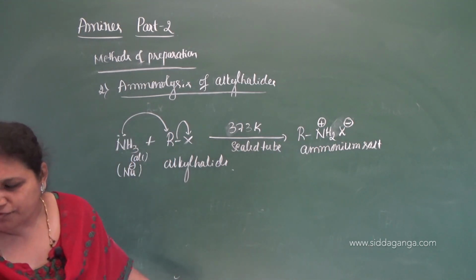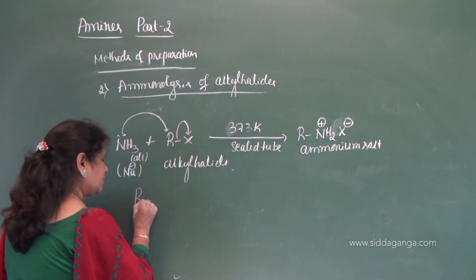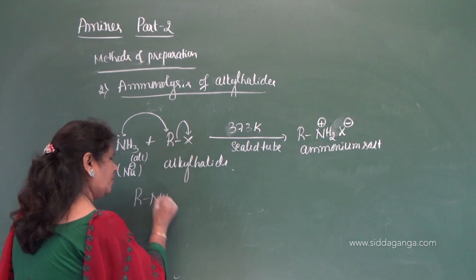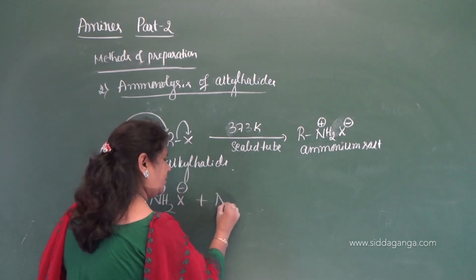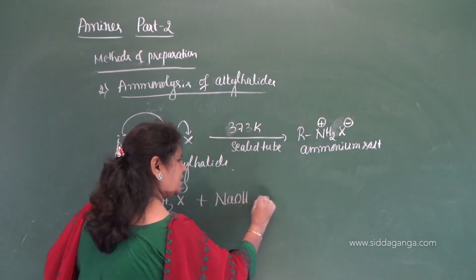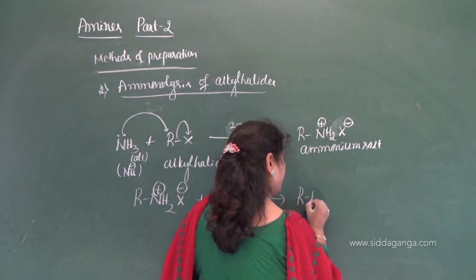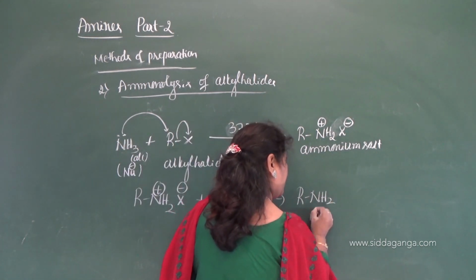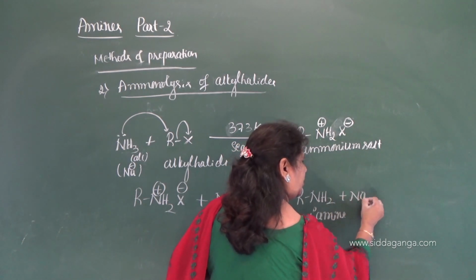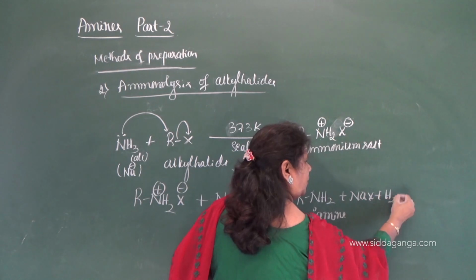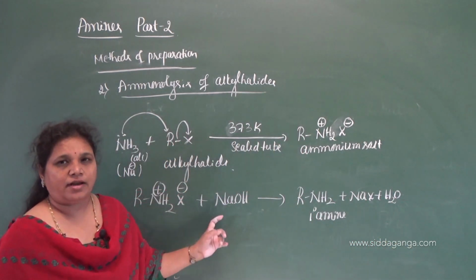So how to remove the free amine from the ammonium salt? When RNH3+ X minus is treated with a strong base such as sodium hydroxide, it gives out a free amine, that is the primary amine, with the formation of sodium halide and water. So this is the reaction called ammonolysis of alkyl halide.